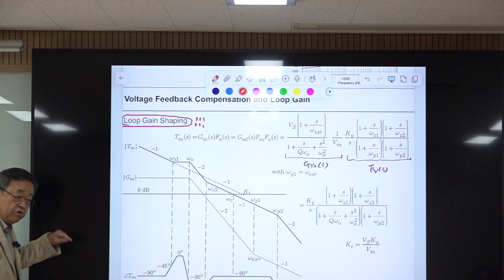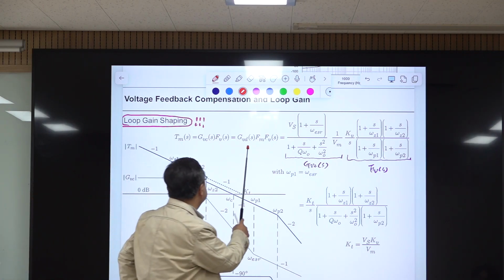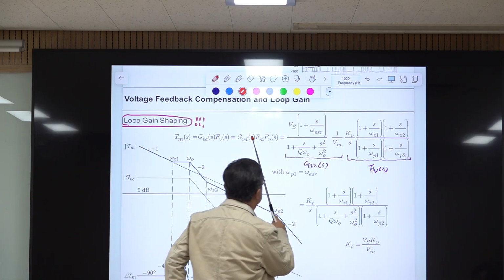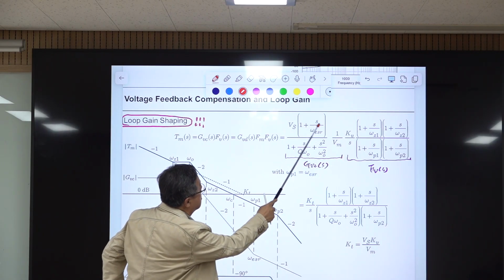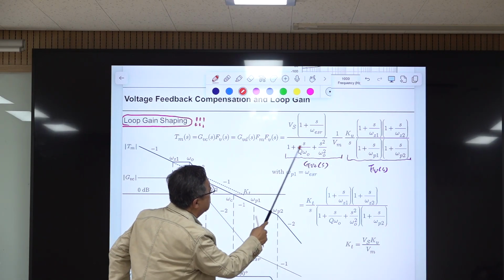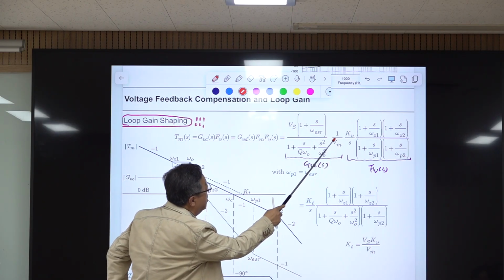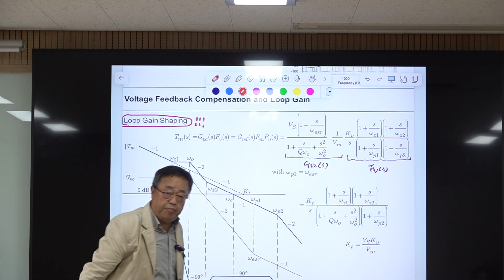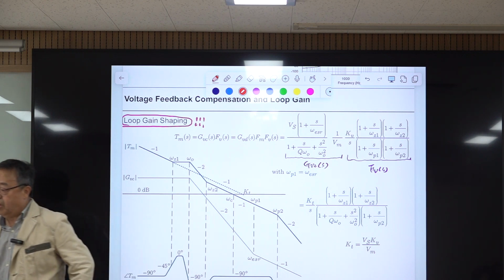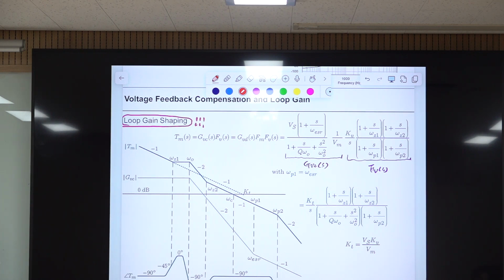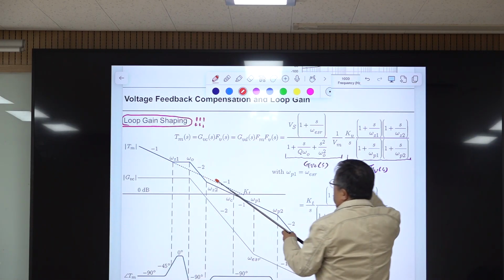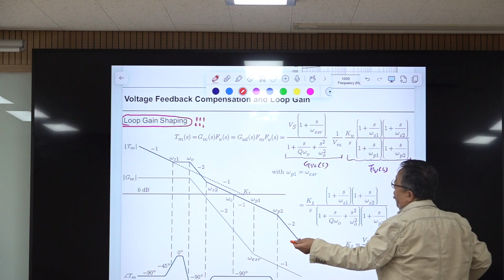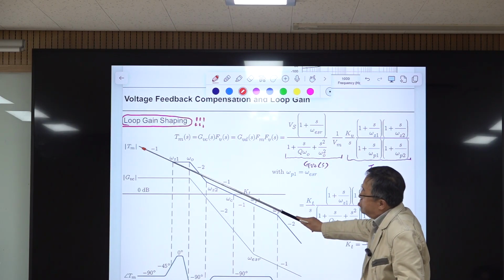According to our definition, this is a loop gain, and this is the expression. FM is coming here. So this is the GVC(s). This is GVD(s), and this is the modulator gain, and this is the voltage feedback compensation, FV(s). Okay, 3-pole 2-zero compensation, and this is the final result. We'll go through every detail about this. This is the final shape of this loop gain.